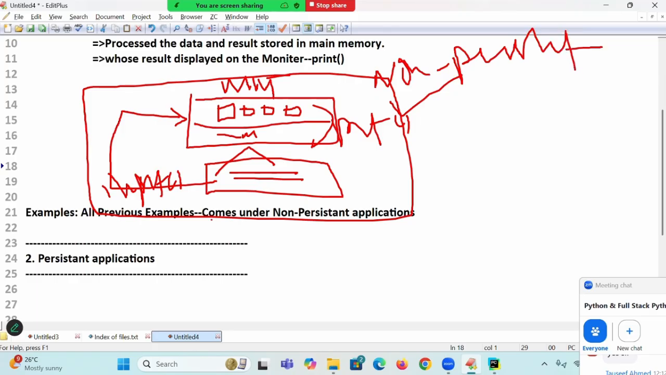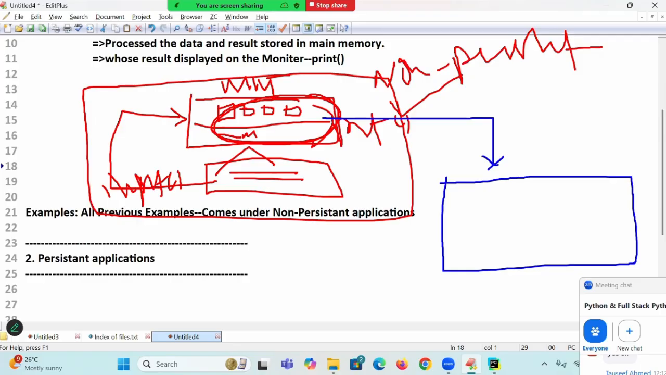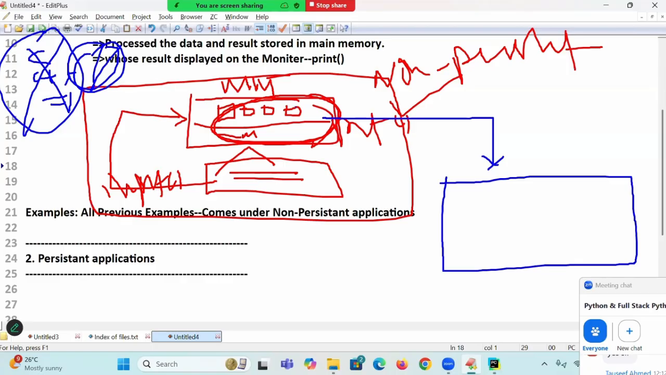Today, what is my next job? After processing, this result I want to store permanently. That is the new programming we are learning. In C language you need to learn, C++ you need to learn, other languages also. But in other languages, you were taught zero. And in this class, this result I want to store permanently.